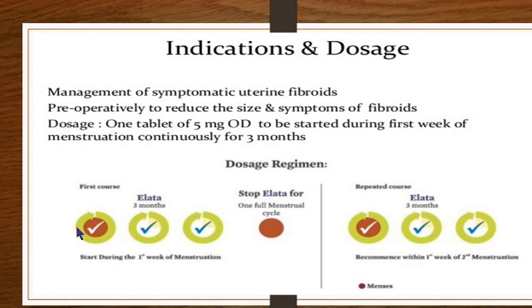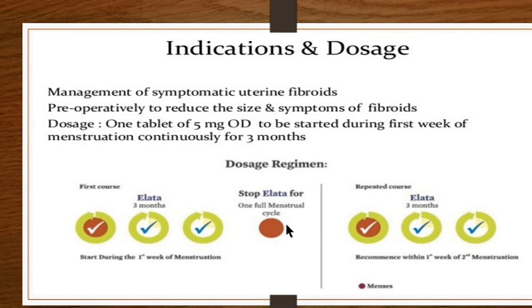Suppose she has her menses on the 1st of January. So you start within a week, that is on the 5th or 7th of January. By 5th or 7th of January, you have to start ulipristal. You have to continue with a single dose of ulipristal the whole of January. Then you continue her for the whole of February and whole of March. By end of March, you give a 1 month gap, where she will have to stop the ulipristal, and then she will have her normal menstrual cycle and a 30 days gap.